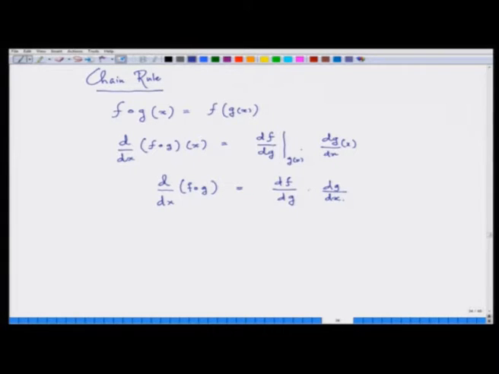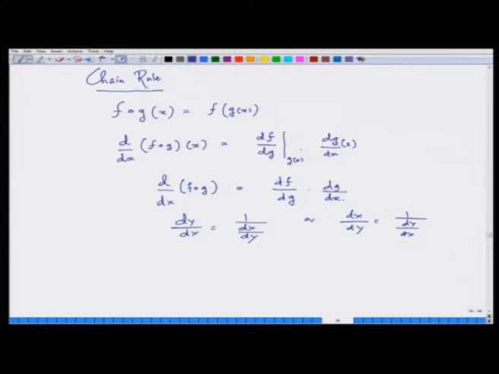Now, I have often seen calculus students make the following mistake. They often write dy/dx as 1 by dx/dy, or dx/dy as 1 by dy/dx.